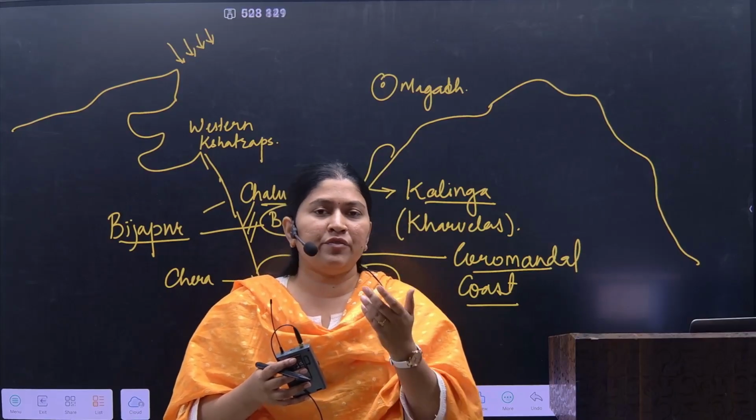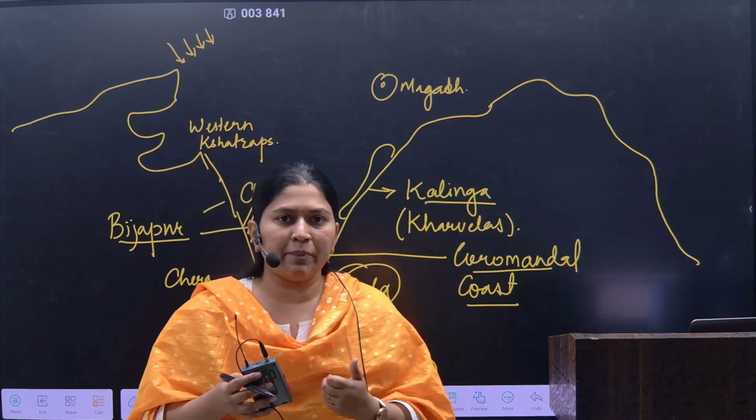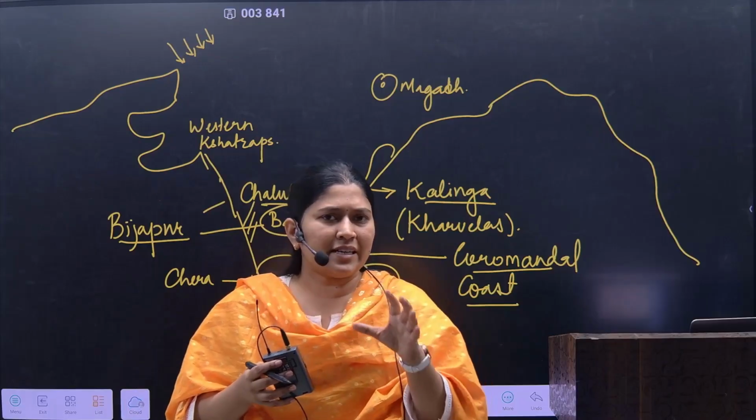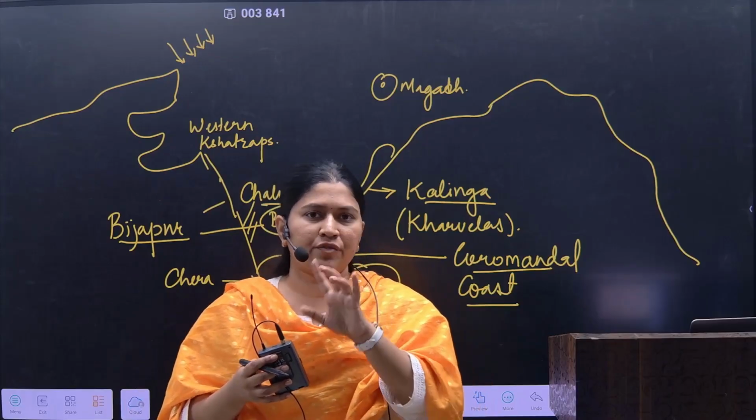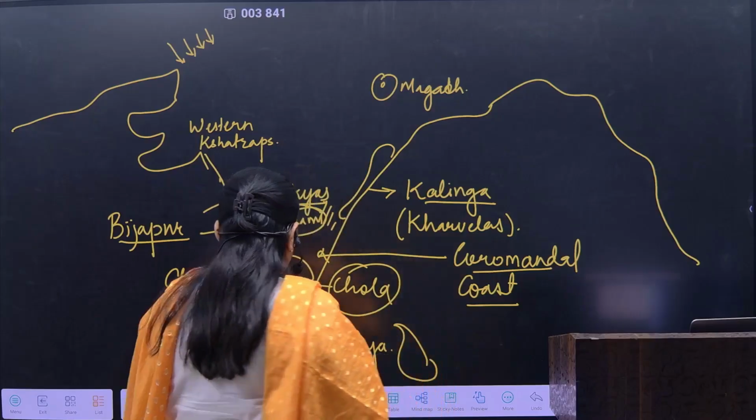For example, we have the Aihole temple, and in fact the Shore temple. These are the temples, but beyond that we also have different kinds of inscriptions, cave inscriptions, where we come to know about all this.